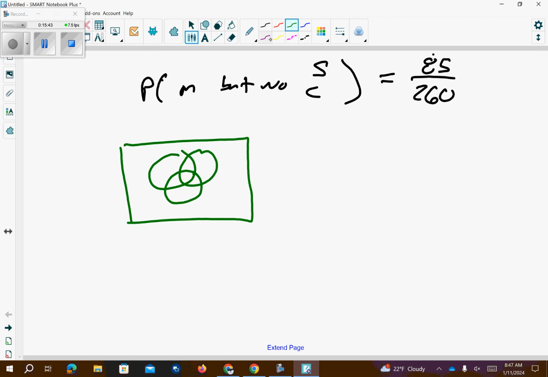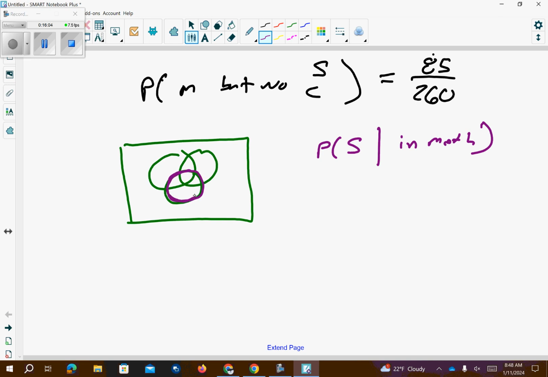Okay. So now it's going to be the probability that I pull somebody that has Spanish such that they're in math. So the people that are in math, this is the circle we're dealing with here.